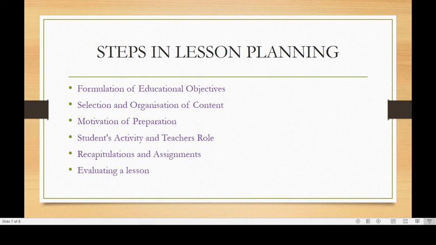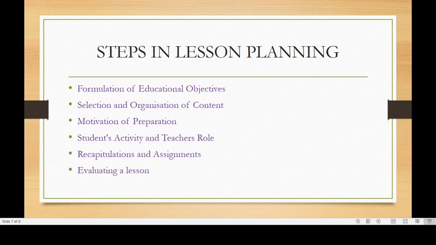The last step in lesson planning is evaluating a lesson. After a lesson is completed, it is always advisable to evaluate the lesson which a teacher has prepared. So as a teacher, you should always evaluate the lesson plan. A teacher can do it by asking some questions of themselves.